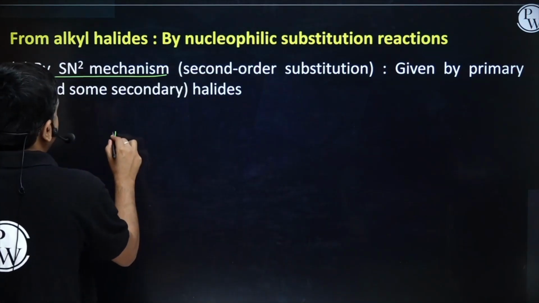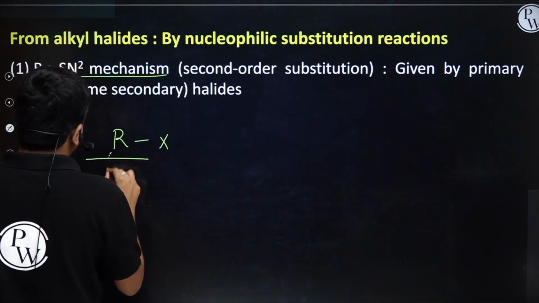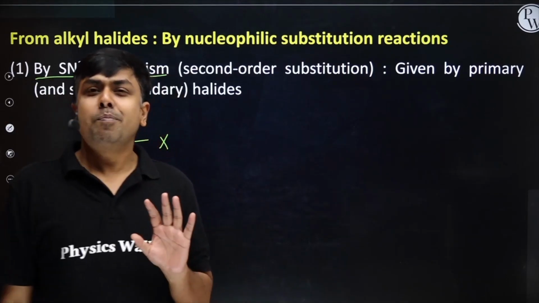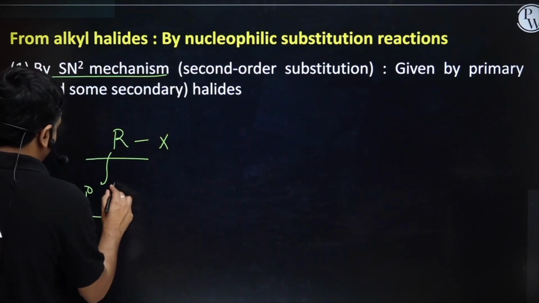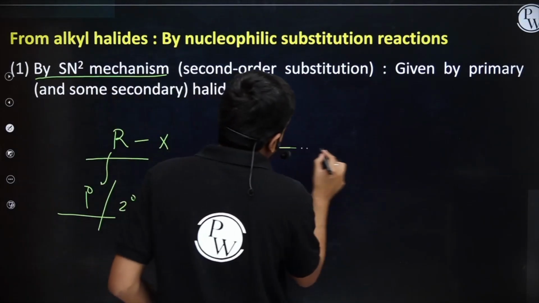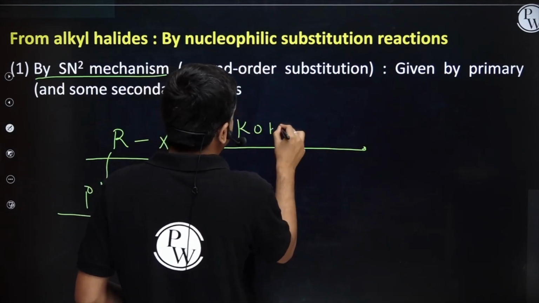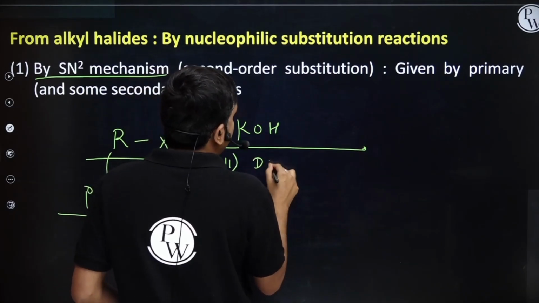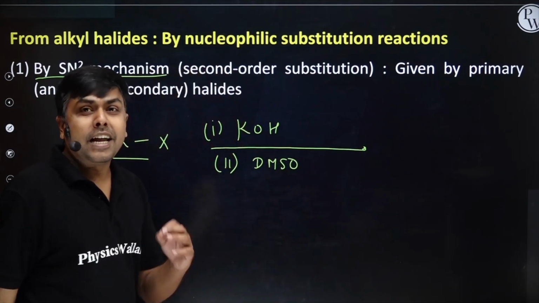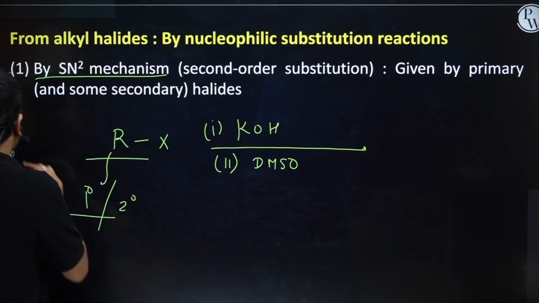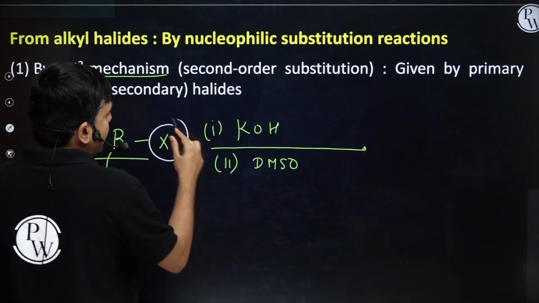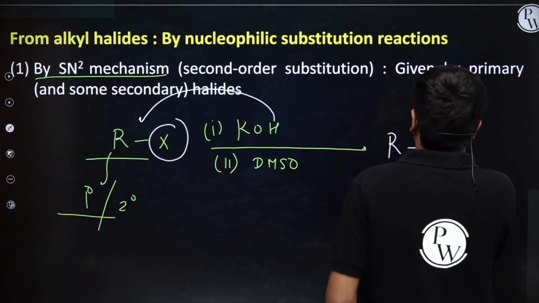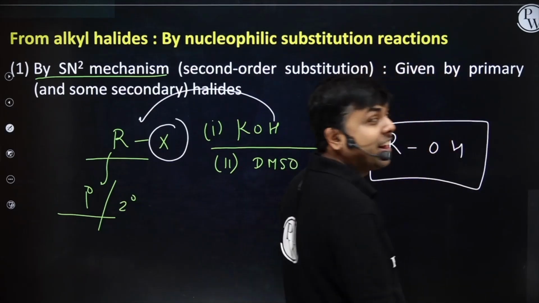So if I am having an alkyl halide like this, R can be either 1 degree or, less preferably, 2 degree, and if it's treated with a strong nucleophile, let's suppose KOH, in a polar aprotic solvent like DMSO, the halogen will get replaced by OH and I will have formation of either 1 degree alcohol or 2 degree alcohol.